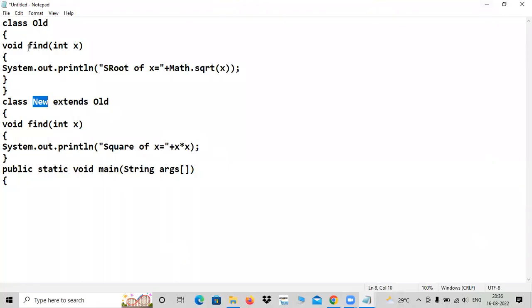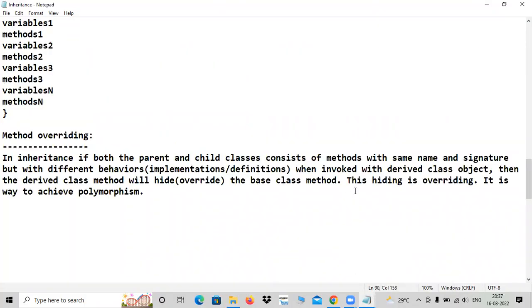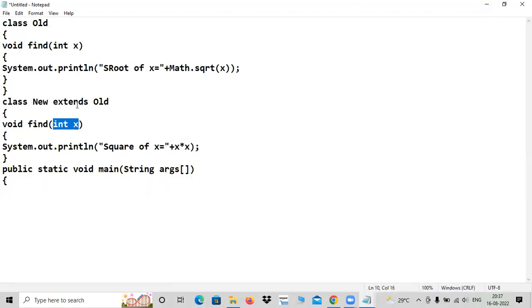Please check. Same name, both parent and child classes. Same name and same signature also. But what is different? That also I mentioned here clearly. But with the different behaviors. Behaviors means implementations, definitions. Yes, different behaviors.